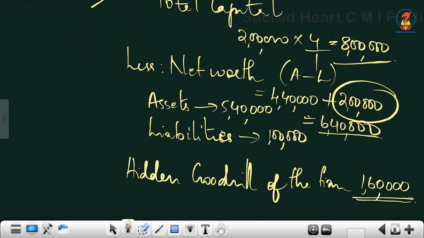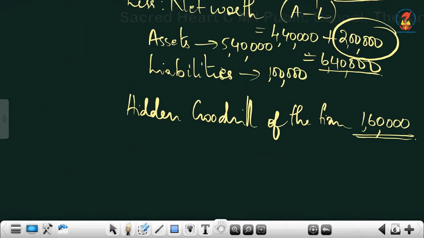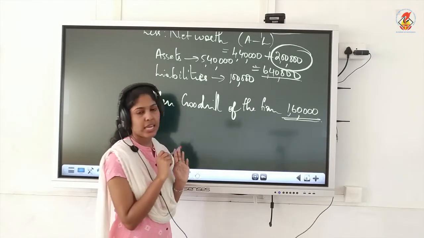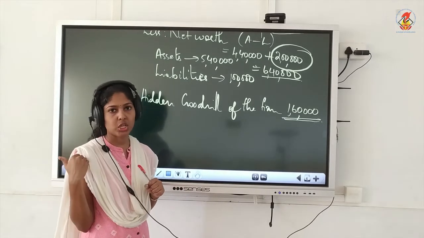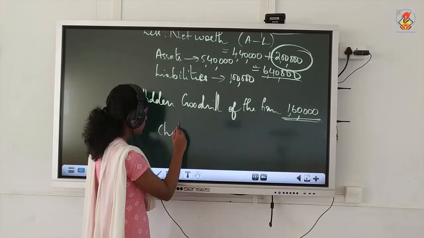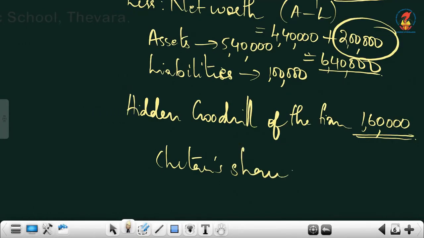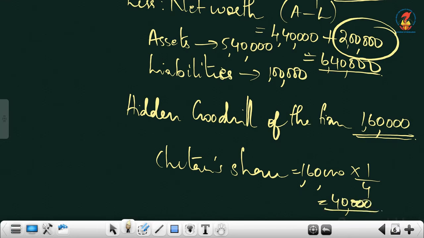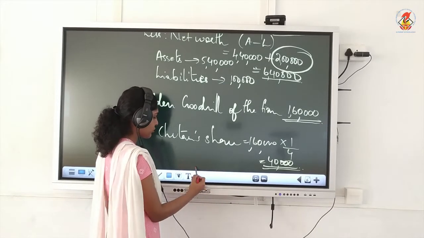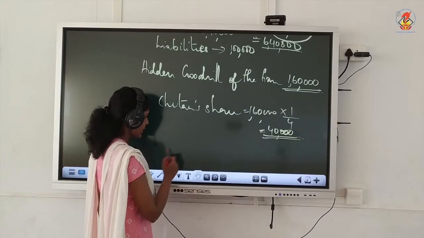Are they asking you to write journal entry? Yes, necessary journal entry. This is firm's goodwill, and what we need is that partner's share, Chetan's share of goodwill. Then only we can write the journal entry. So Chetan's share will be 1,60,000 into what is his share? His proportion is 1 by 4. So that is 40,000. Chetan's share is 40,000. All these calculations you must show. Marks will be given for this also. Finally, we will write the journal entry.